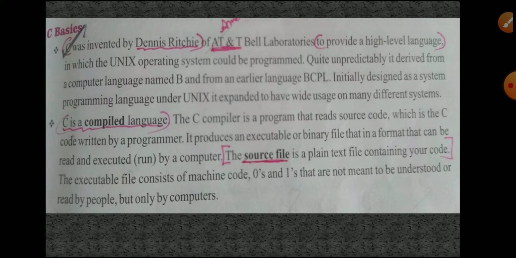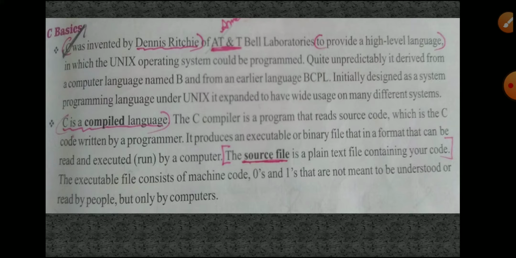Next, this C language is a compiled language. What does that mean, sir? First we have to prepare our source code. We have to type the coding. That is plain text only, normal text only. Then we have to save that C program, and then we have to compile.